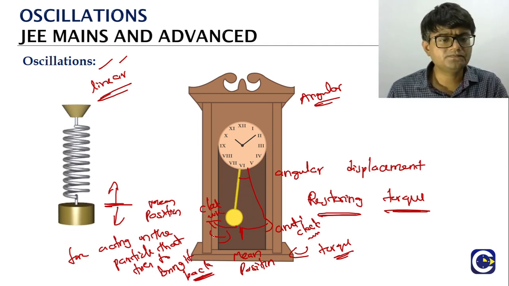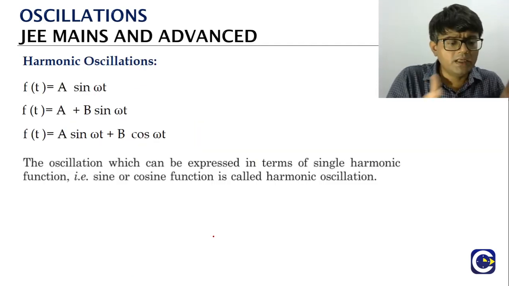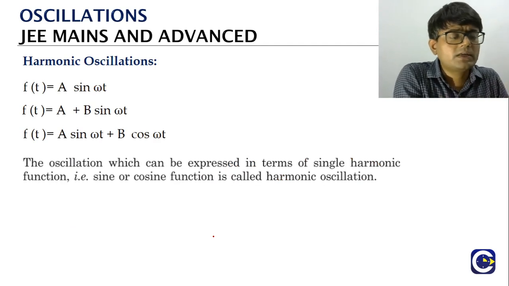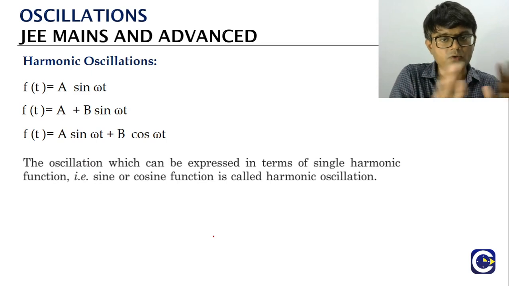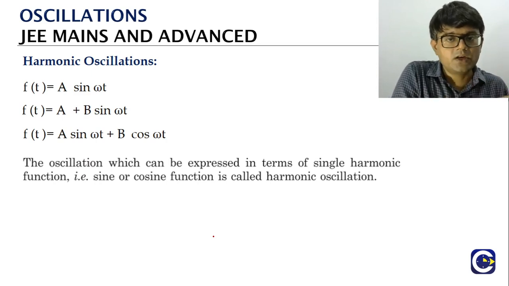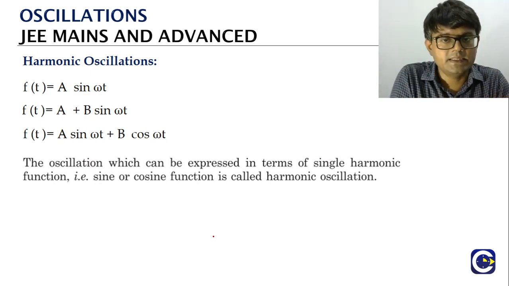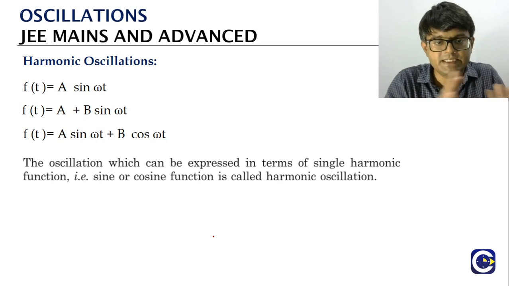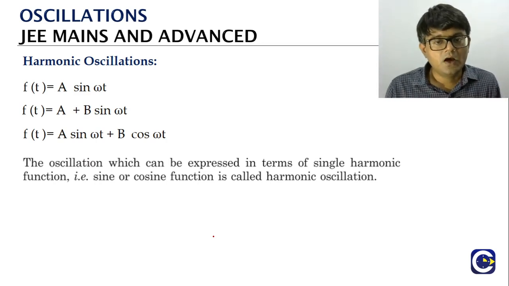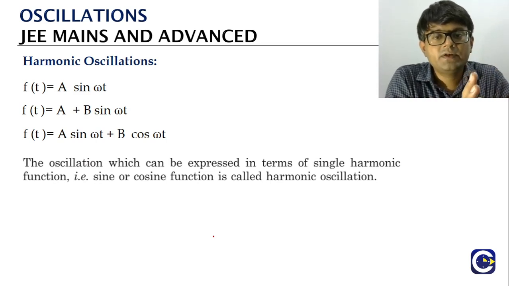First we will look at what we call a harmonic oscillation. Oscillation means to and fro motion. Linear oscillation means it is enabled by the restoring force. Angular oscillation means the restoring torque enables it. That is clear. Oscillatory motion is a type of periodic motion.